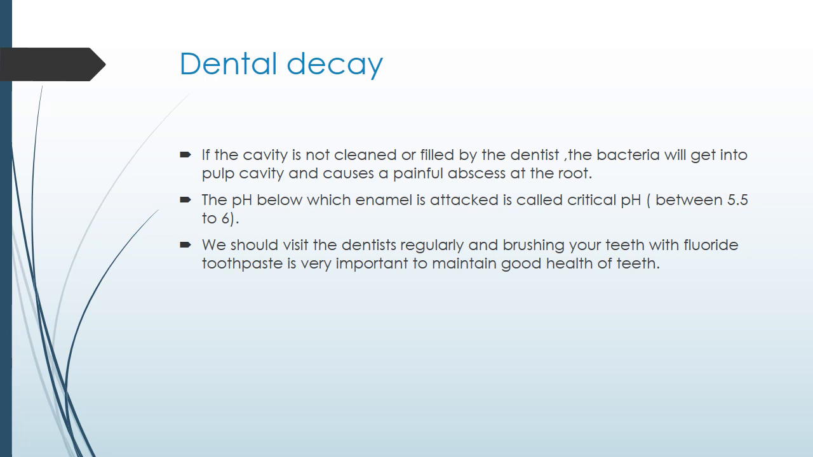Abscess means the formation of pus cells. Because of the bacterial infection, pus cells form in the pulp cavity and cause permanent damage to the teeth. The pH below which the enamel is attacked is called the critical pH, between 5.5 and 6. This is the ideal pH of the mouth, and if the pH falls below this because of consumption of sugary food, which makes the mouth acidic, the bacteria will attack. So the critical pH for the mouth is 5.5 to 6.